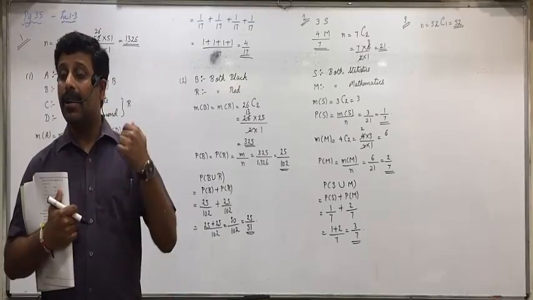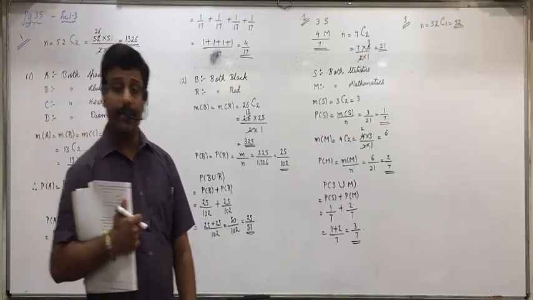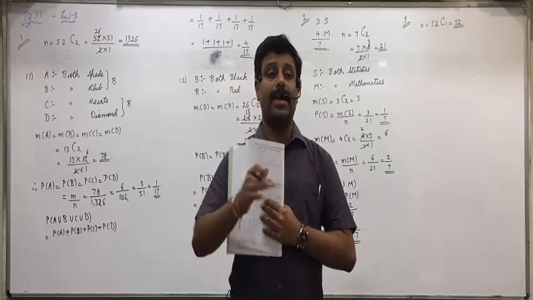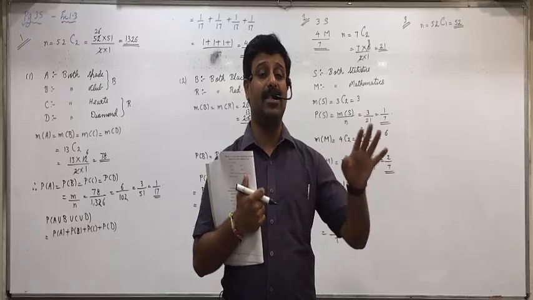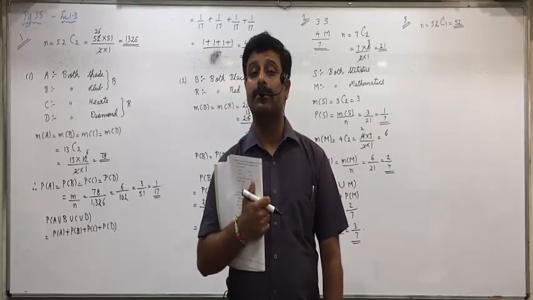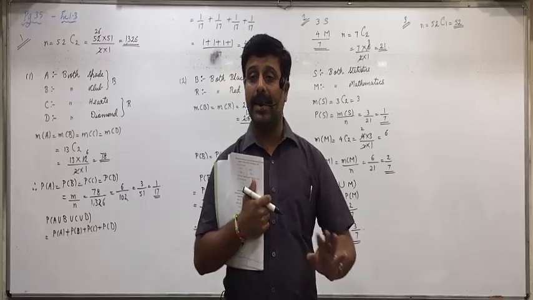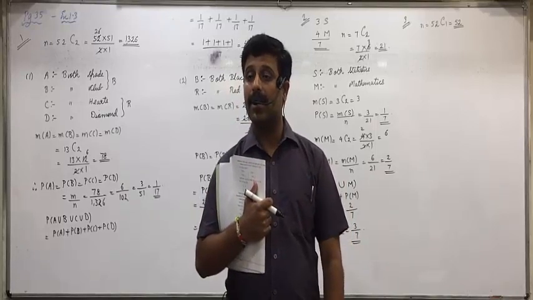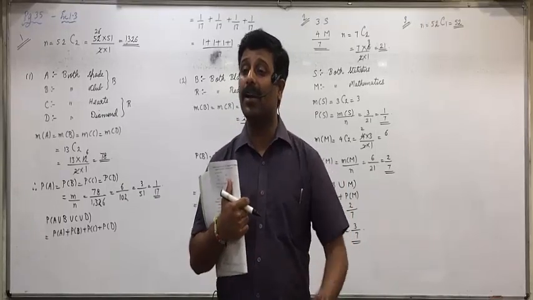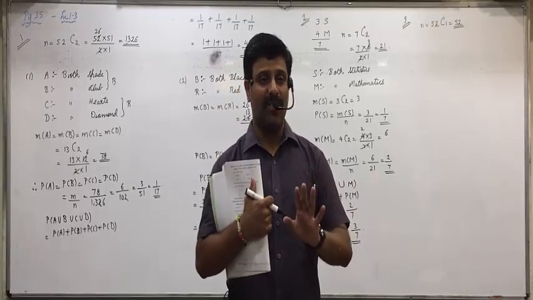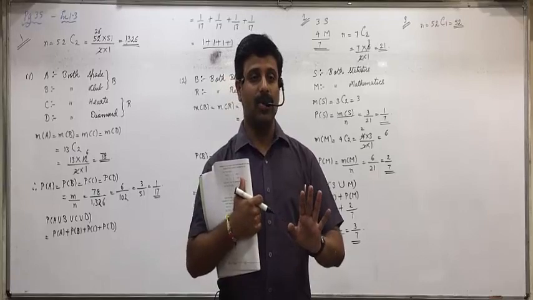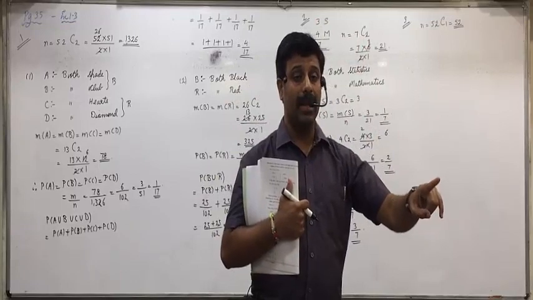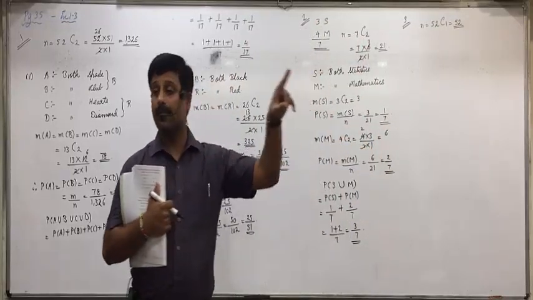Able to understand this? Event A we will define that the card is of spade. Event B we will define that the card is of ace. Now tell me, is there any card which is of spade as well as ace? Yes. Listen again. Is there any card which is of spade as well as ace? Yes, Kavita, it is the ace of spade. So that is spade as well as ace. Means intersection is possible.